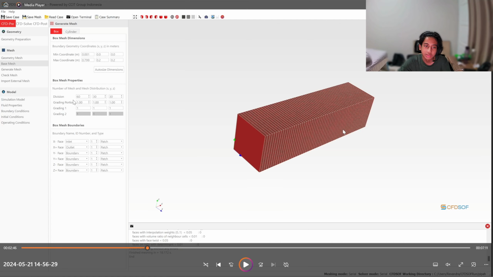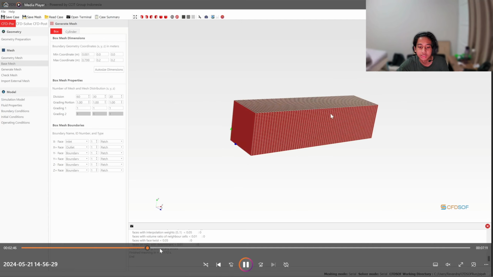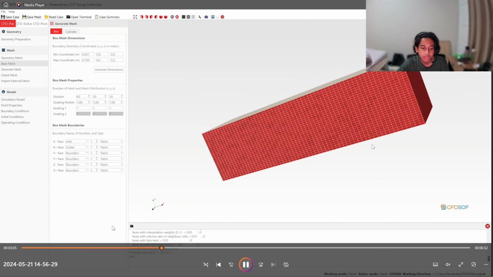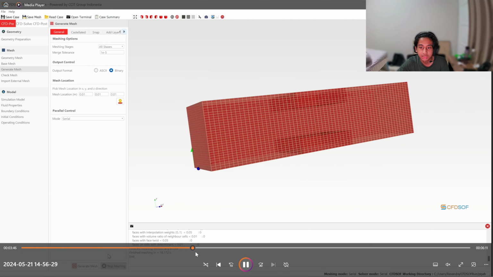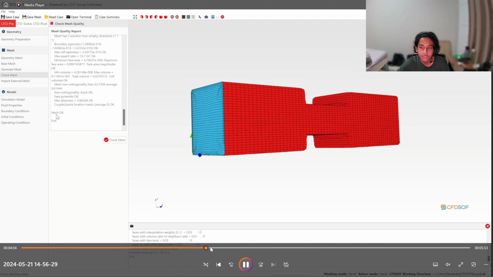I input the grid as 60, 30, and 30 because I think it's the optimum, not too much but not too little. If it's too much it will give us a more detailed pressure drop, but it will require higher computing power and take too much time to solve this problem. So I set it to 60, 30, and 30. After that, we just generate the mesh, and the software will automatically generate it.